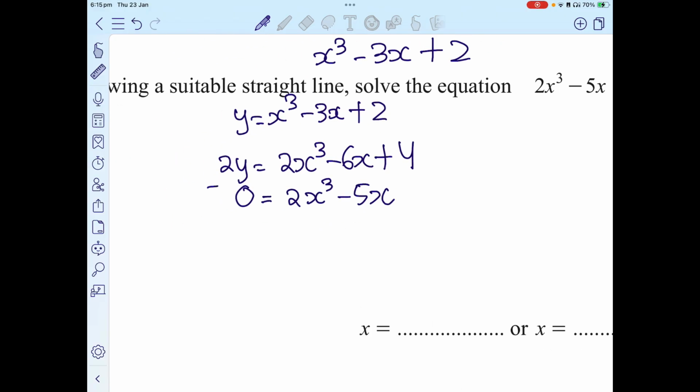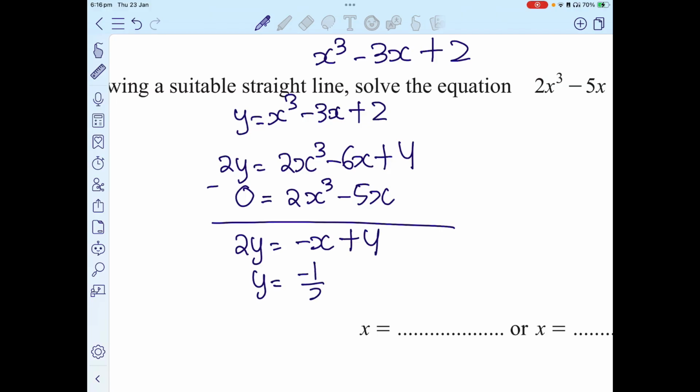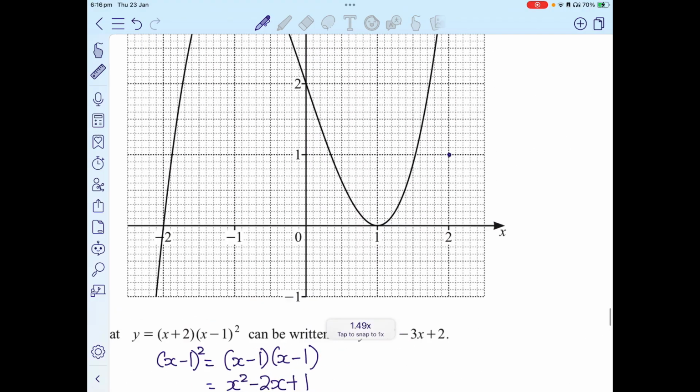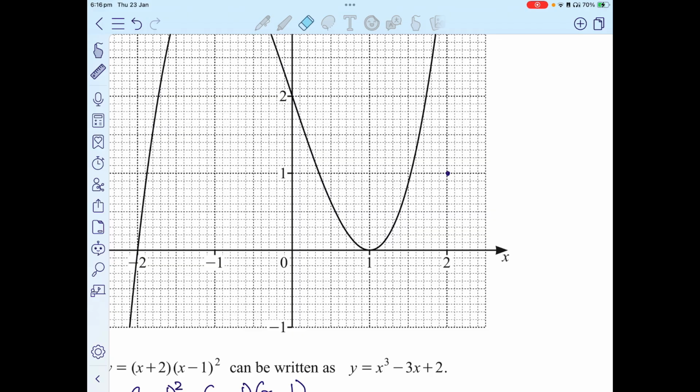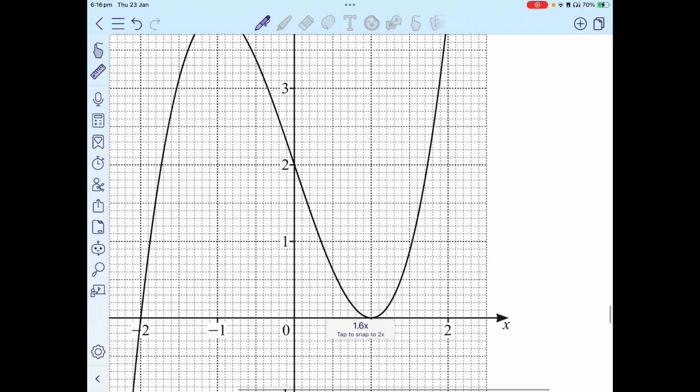Alright, now I can subtract them. When I subtract them, I'm going to get 2y equals negative 6, negative 5, negative x plus 4. So I'd get that y equals negative half x plus 2. Now if I draw this line, negative half x plus 2, I plot points using negative half into the value of x, plus 2. So when I put 1, I get 1.5. When I put 2, I get 1.